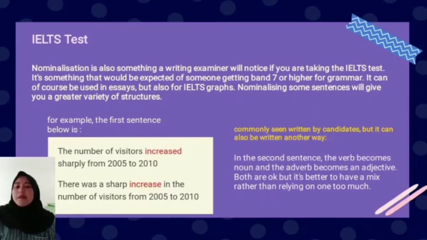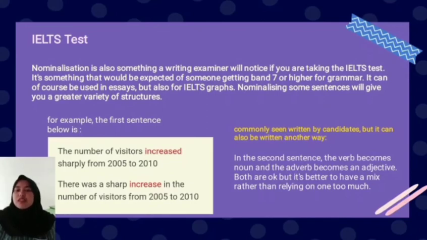The last material is about the IELTS test. Nominalization is also something a writing examiner will notice if you are taking the IELTS test. It's something that would be expected of someone getting band 7 or higher for grammar. It can of course be used in essays but also for IELTS graphs. Nominalizing some sentences will give you a greater variety of structures.